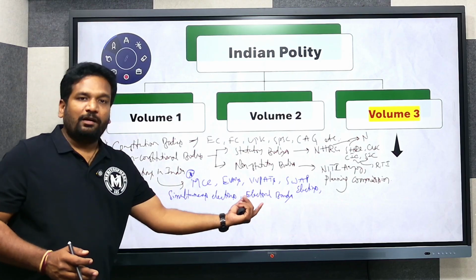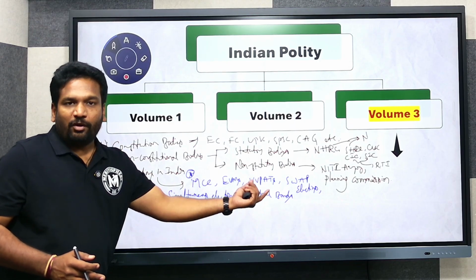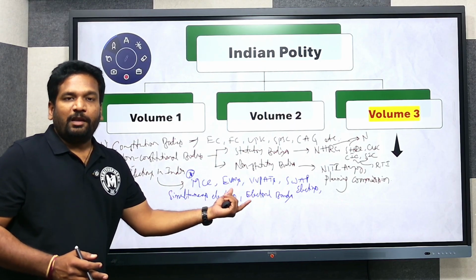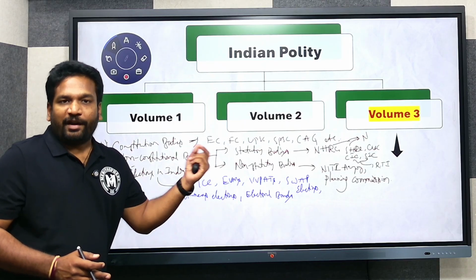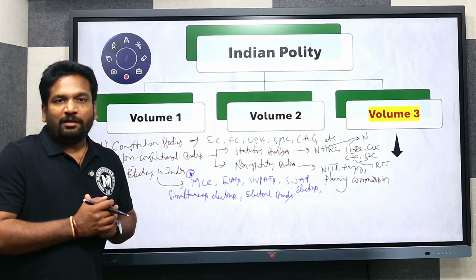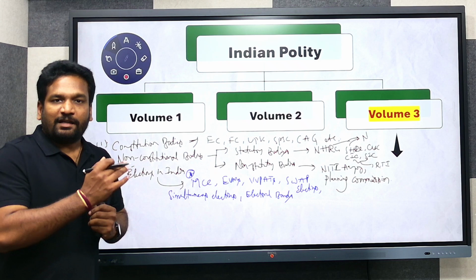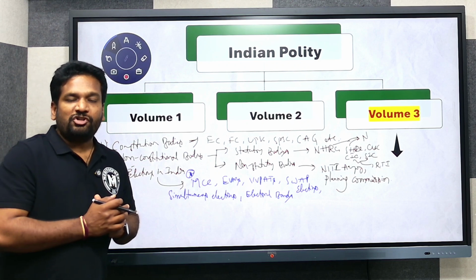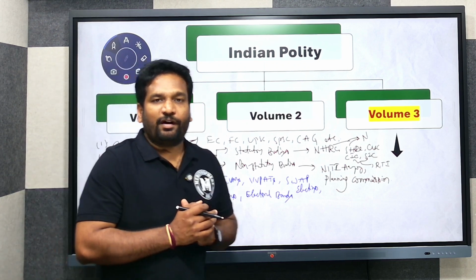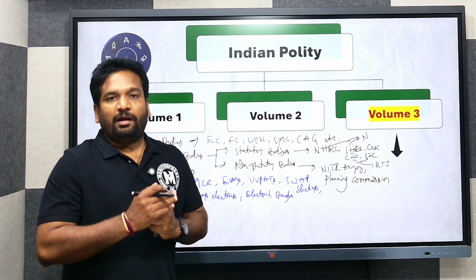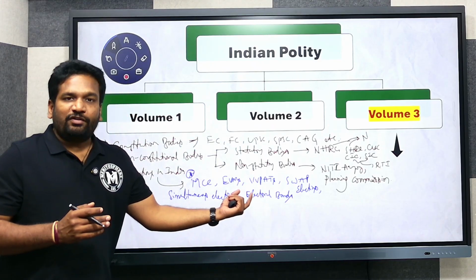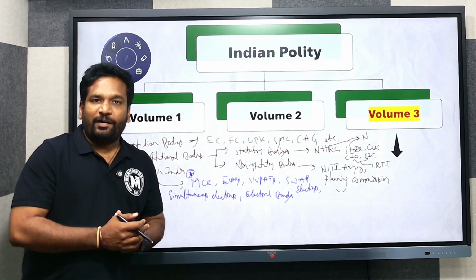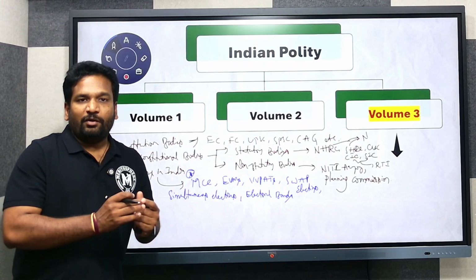So we are going to look into the electoral bond scheme, and there we are going to propose some measures in bringing transparency in electoral funding. The Law Commission and various other committees have recommended certain measures which will bring transparency in electoral funding. So we are going to look into that. Knowing about 5 to 6 points about transparency in electoral funding will fetch you good marks in your answer writing, right?